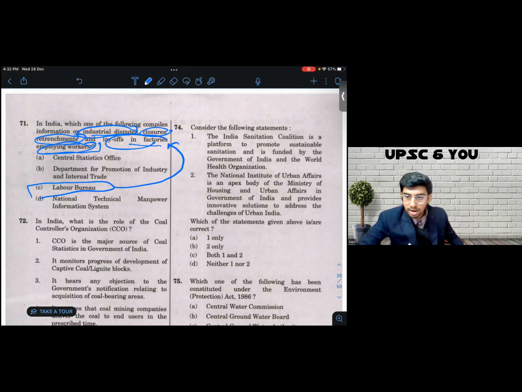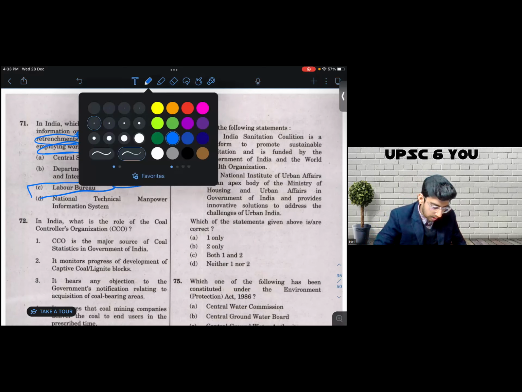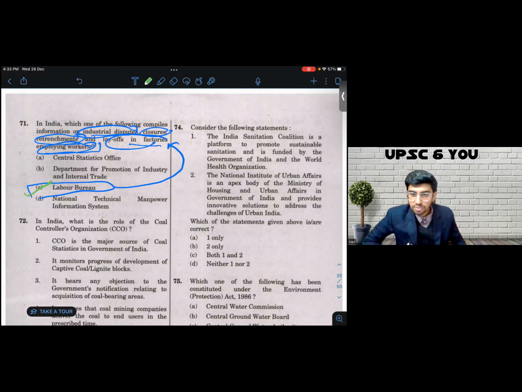Still, I never mark in the OMR before going through all the options first. Option number D says National Technical Manpower Information System. No idea at all. C is the most prominent organization out of all four as far as labor issues are concerned. So using that basic heuristic, the heuristic is simple. Since this question has not come from a basic source, logical reasoning will get you to places more often than not. The themes being spoken about are related to labor, and C is related to labor. I make that connection, mark C, move on to the next question, take a +2. C is indeed the right answer to question number 71.